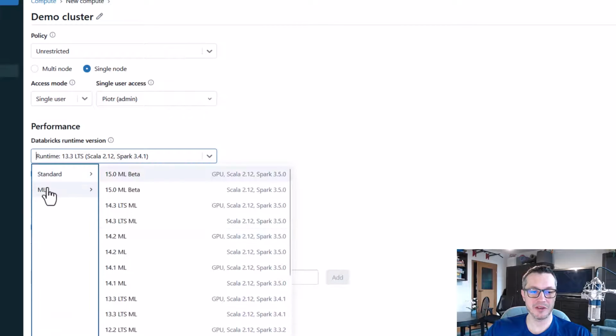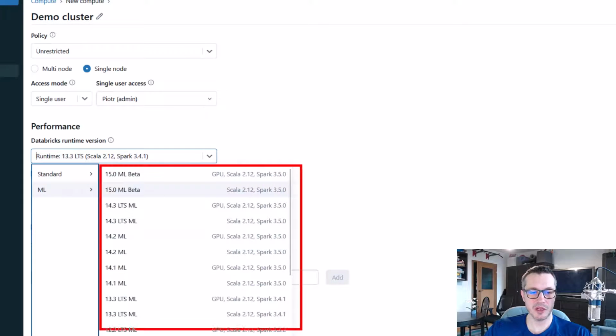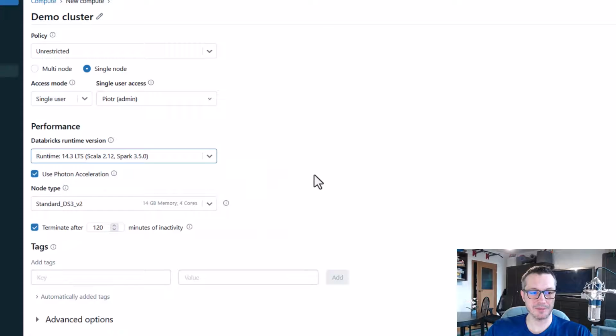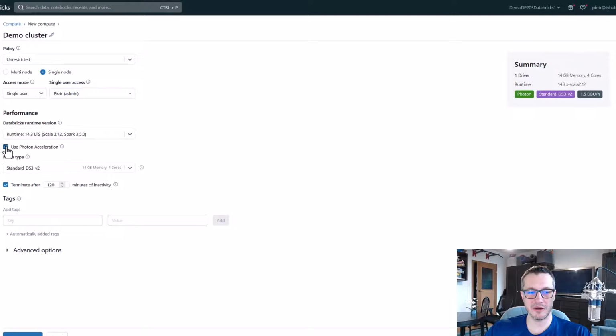If you are into machine learning stuff, you can choose one of those runtimes for machine learning. But because I am not interested in this stuff, let's go back to standard and let's go with this one. Then you might use Photon acceleration, which at this point, let me just say it's a thing that makes your workloads run faster. That's it. Without going too deep into details. So you can set it or not.